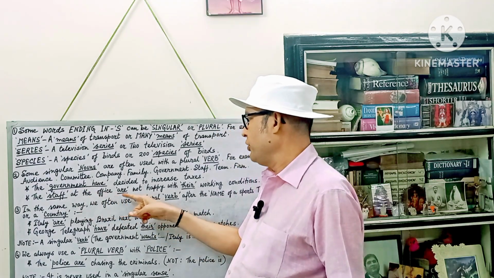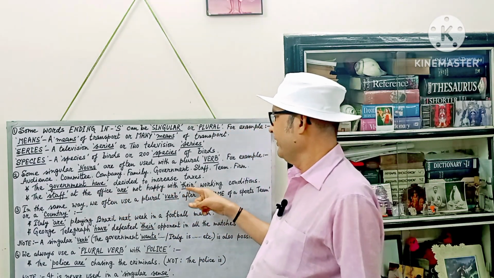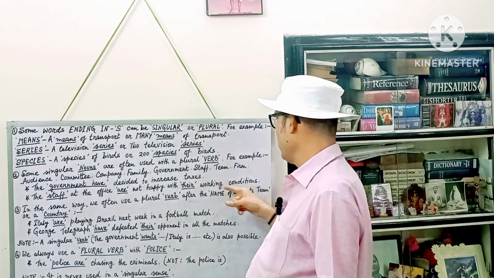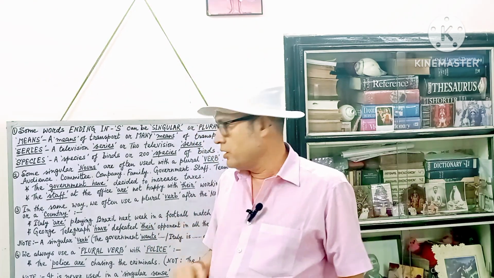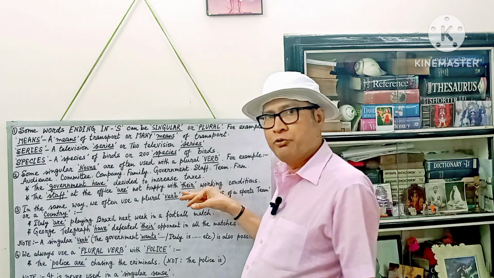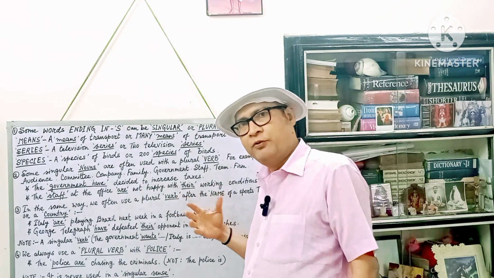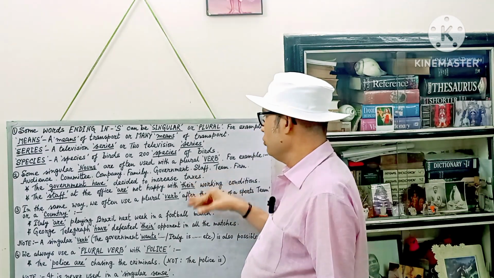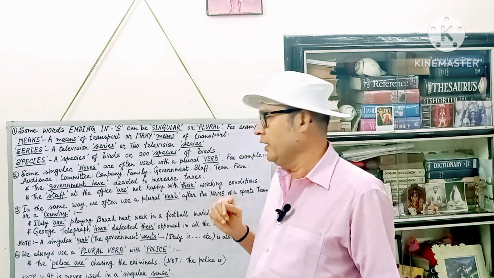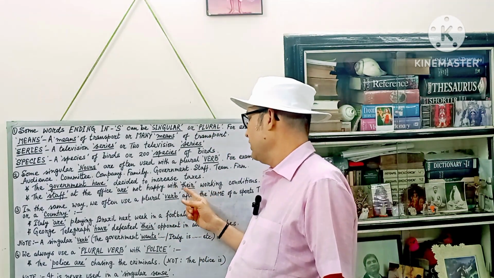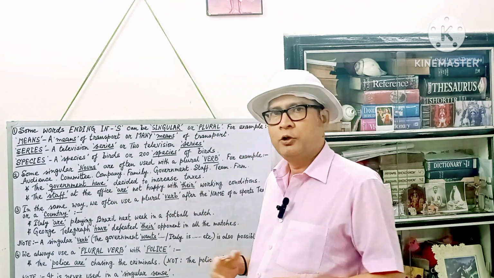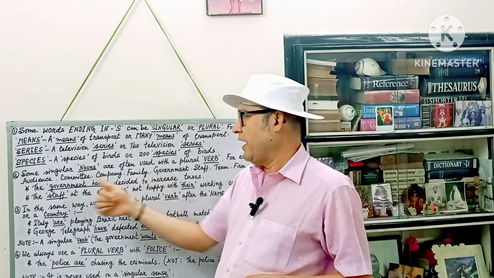The staff at the office are not happy with their, T-H-E-I-R, their. You understand? With their working conditions. Now, if anybody says the staff at the office is not happy with, what will you use here? You may use there. If you want, you may use its working condition. But generally, in English, we always see people using this particular word there after staff. So it is better for us to follow that rule and use the word there after staff.